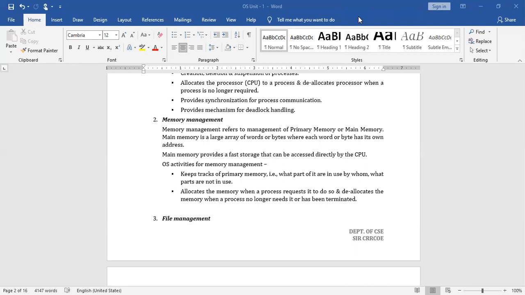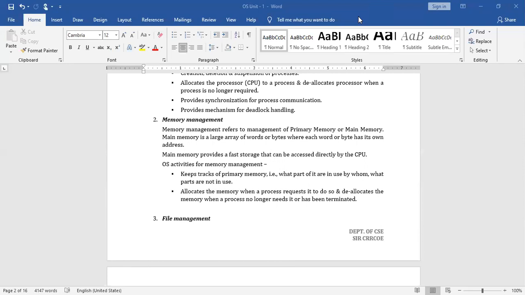Okay, so whatever locations are occupied by the two processes in the primary memory are recorded by the OS, and also what is the vacant space, how much space is available. Suppose if someone has made a request to execute a third job, in that case it should understand whether the space is available in the main memory or not.